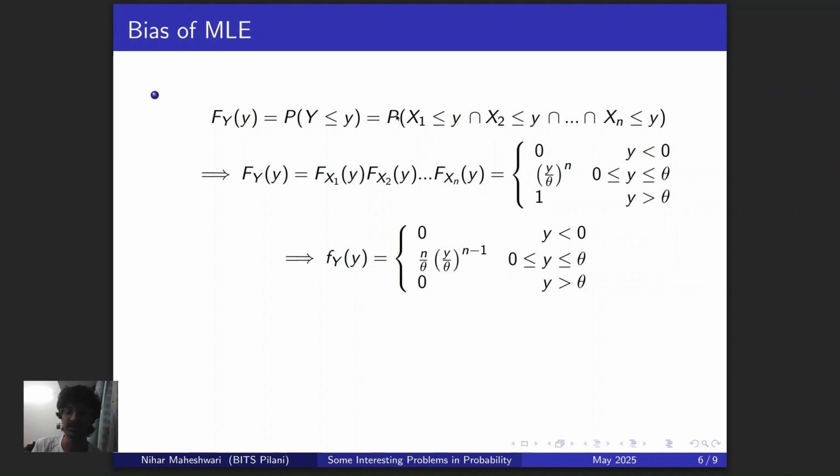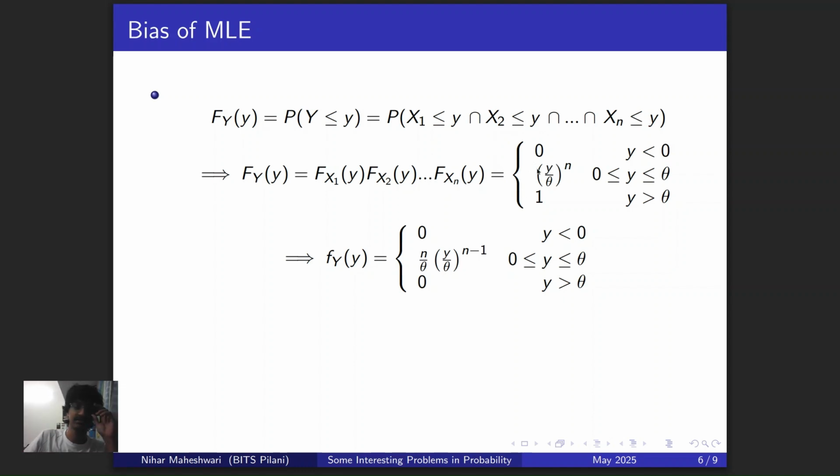And because we know that X1, X2, and Xn, all of these are independent, we can simply write this as the probability of X1 less than or equal to y times the probability of X2 less than or equal to y, and so on. And that's exactly what we've done here. The probability of X1 less than or equal to y is just the CDF of X1, times the CDF of X2, times the CDF of Xn. And then you finally write this out, and again be a little bit careful about the domain here.